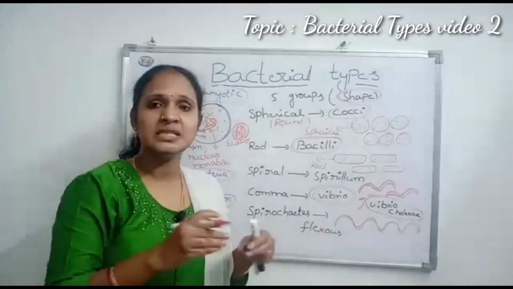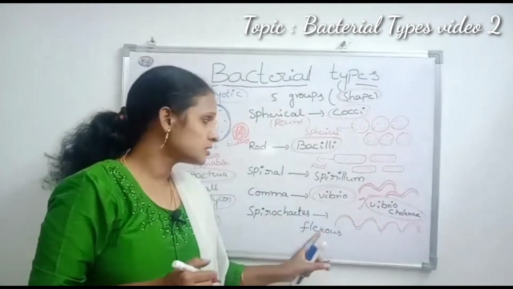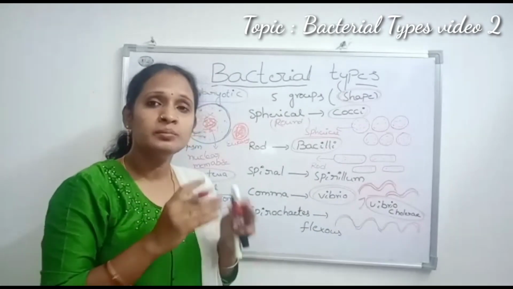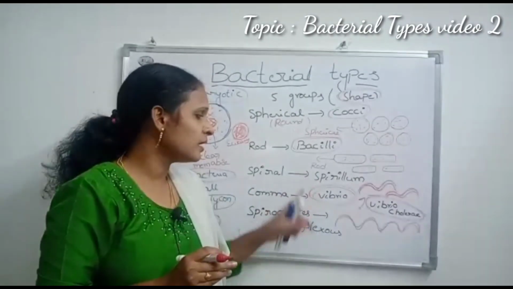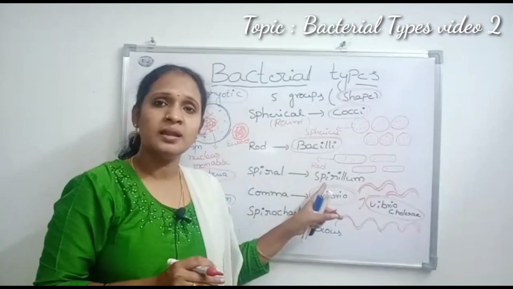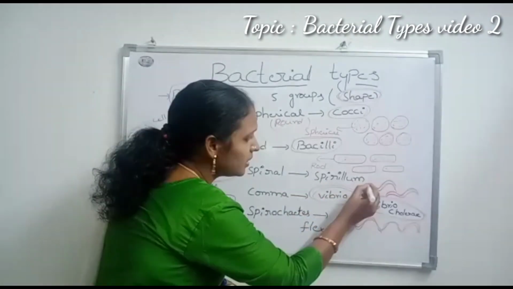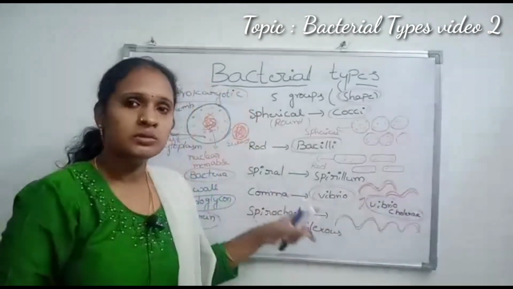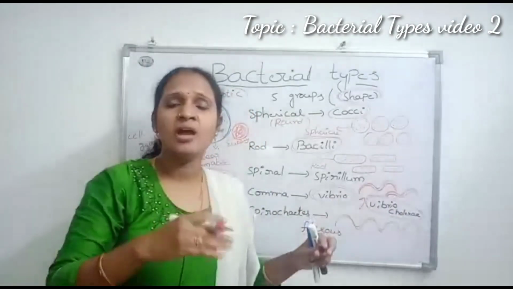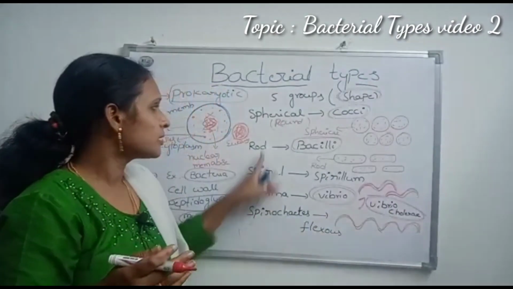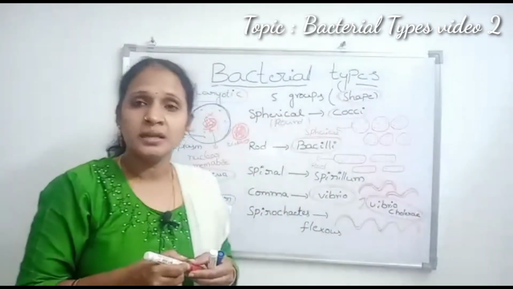Spirochetes means it is easily flexuous. It is also similar to spirillum. They also appear spring shaped, but there is a small difference between spiral and spirochetes. Spiral means they have one or two twists. But spirochetes have more than two twists. They appear like this. So totally there are 5 types of bacteria.